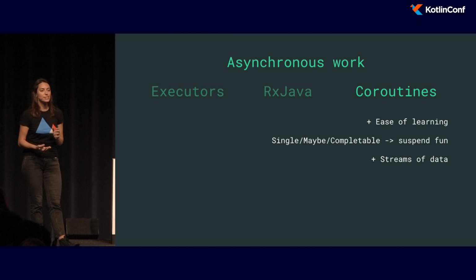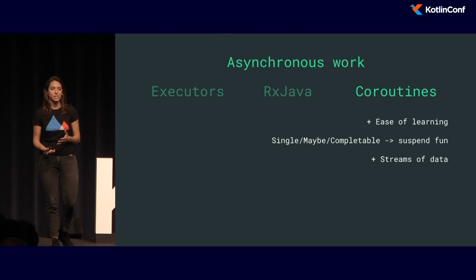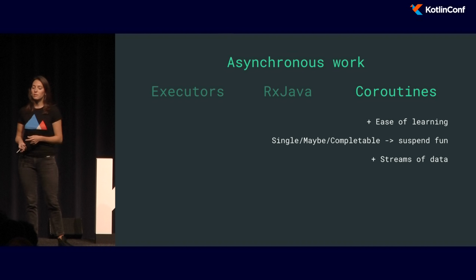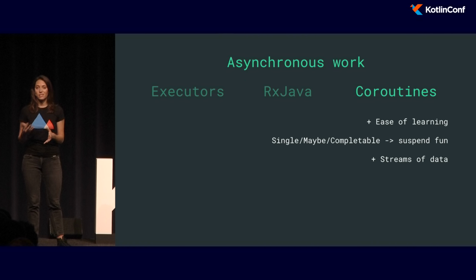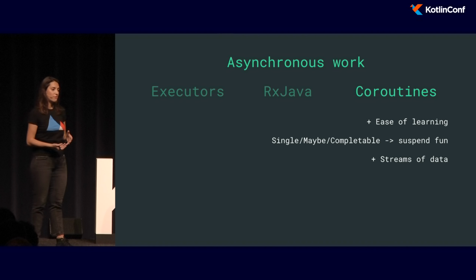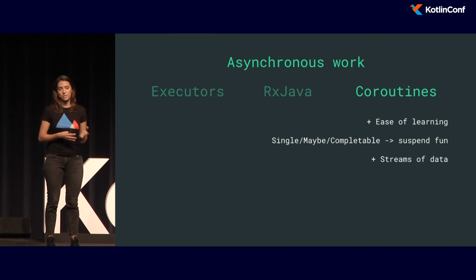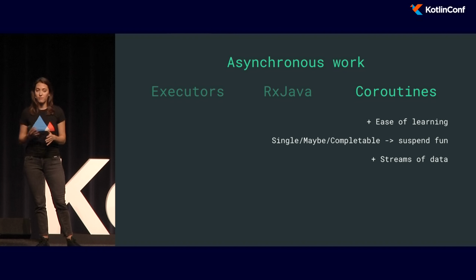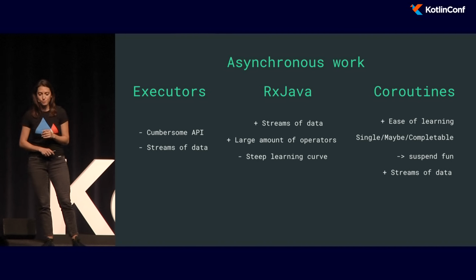And then coroutines have that ease of learning. It's easy to do the first steps with coroutines. And because a lot of times with RxJava, Single, Maybe, and Completable are just used to move work to a background thread, with coroutines these things can easily be translated into suspend functions. On top of this, coroutines also support streams of data. So far, we haven't used streams of data. We haven't used channels, but this is something that we're considering in the future.